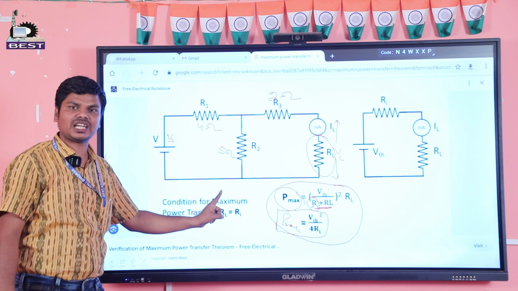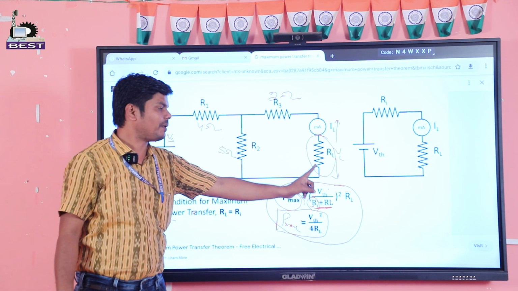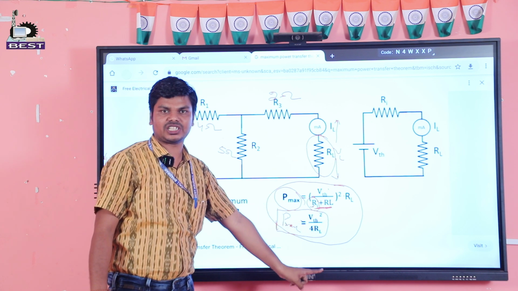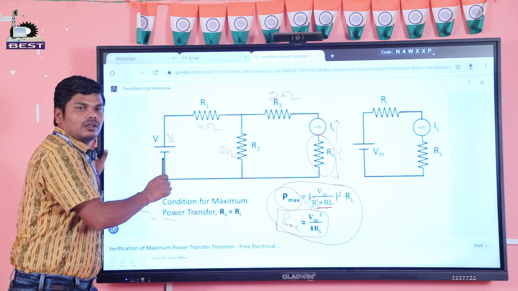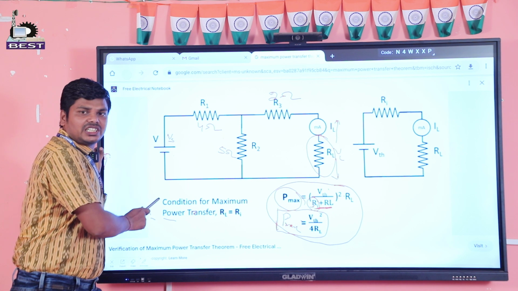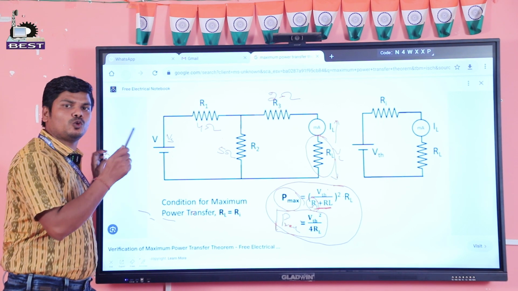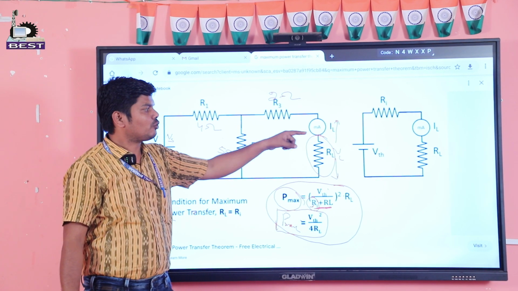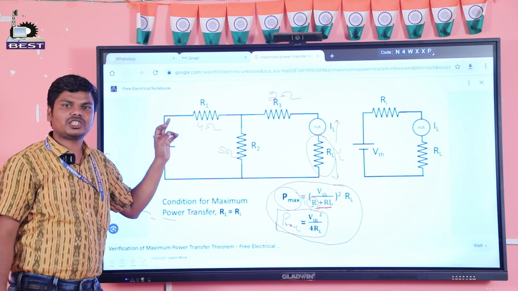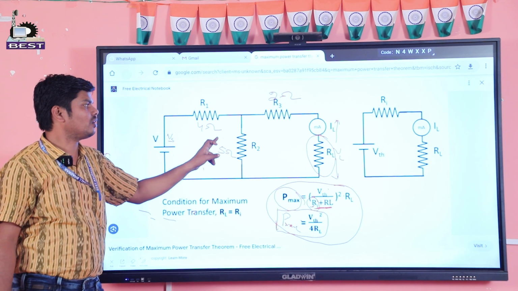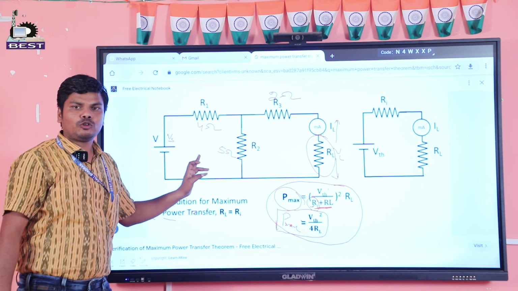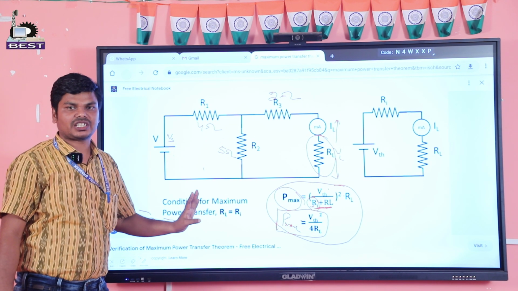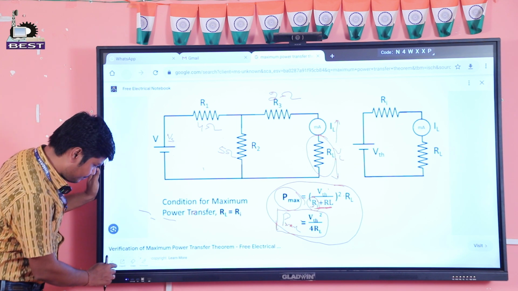Here the source resistance is otherwise called the Thevenin's resistance or internal resistance. How to calculate the Thevenin's resistance? We should recall Thevenin's theorem. How to calculate it?